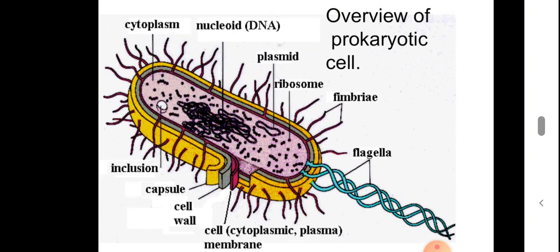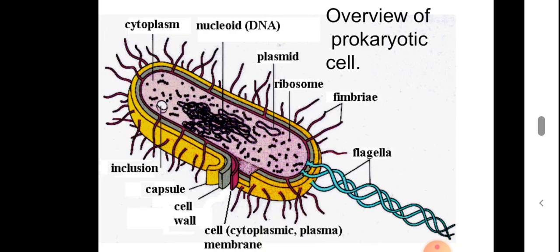Then the plasmid is another important part of the bacterial cell. Plasmids are extra chromosomal material. That is, DNA particles other than the genome found inside the bacterial cell are known as plasmids. They are double-stranded circular structures and they divide independently. These plasmids increase in number independently inside the bacterial cell.